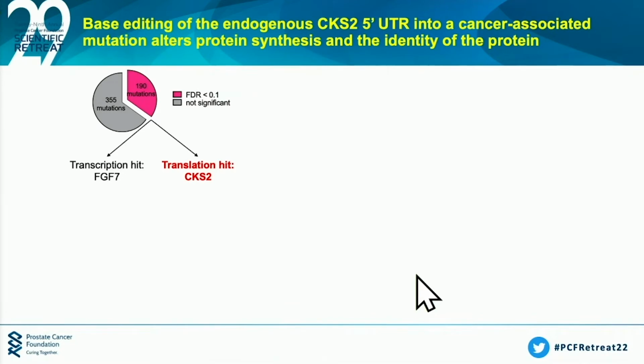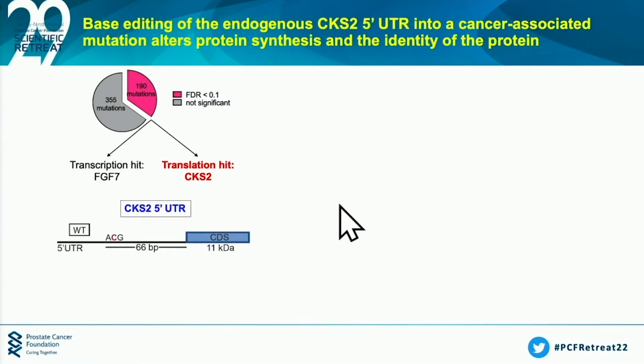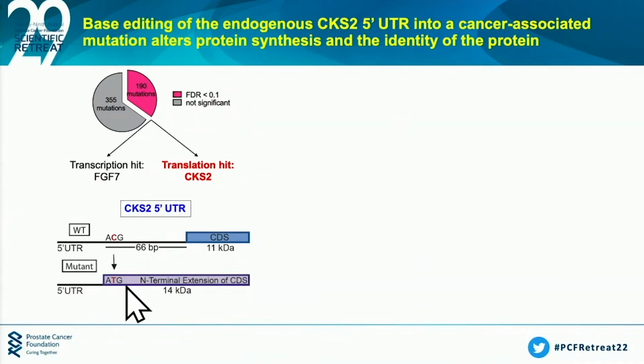For the last example, I'm going to show you a translational hit of an oncogenic cell cycle regulator called CKS2. And this was also an upregulation. There's also a C to T mutation. What we see here is a diagram of what the CDS looked like relative to the 5' UTR. And the mutation happened 65 bases upstream. But if you look closely, it created a C to a T, and that trinucleotide context is a new start codon.